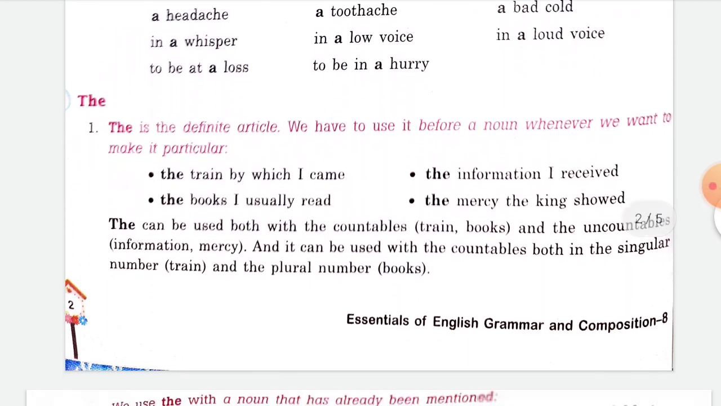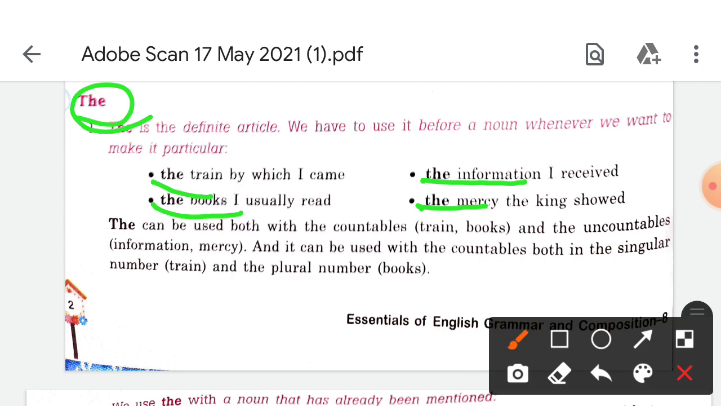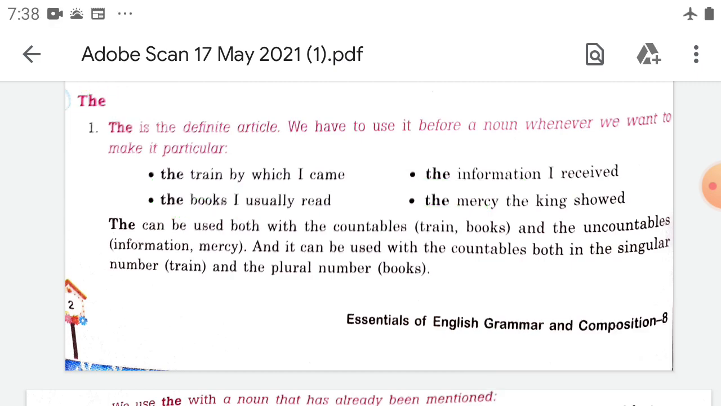I have told you about the article the, where it is used: when you are making something particular. The train by which I came, the information, these become particular. The book, the mercy, so these are particular.